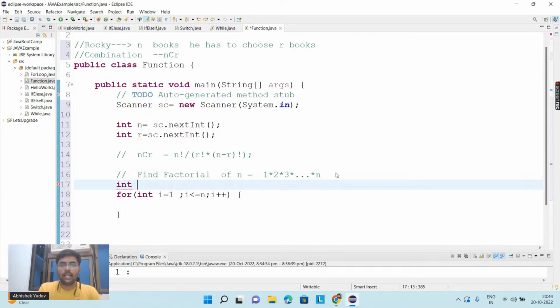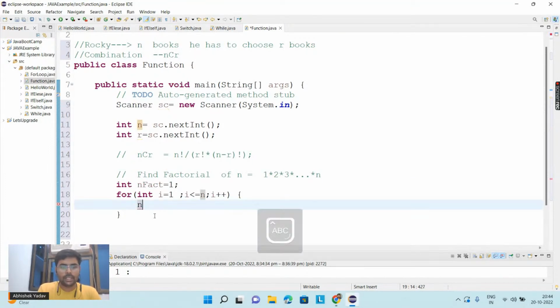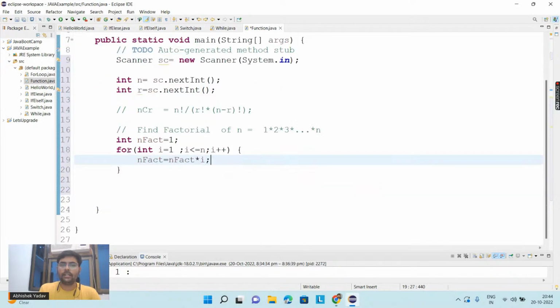You are done with this part, and now I will take one more variable, and let's say the name of the variable is n fact. In order to store the result of n factorial, you are taking one variable n fact, and you are initializing it with 1. In order to preserve the result, you are declaring one variable outside the for loop. After that you will write n fact is equal to n fact into i, and you are done with the factorial of n.